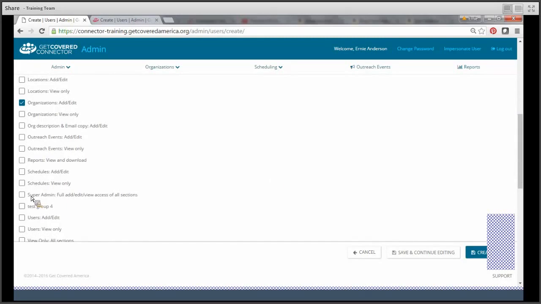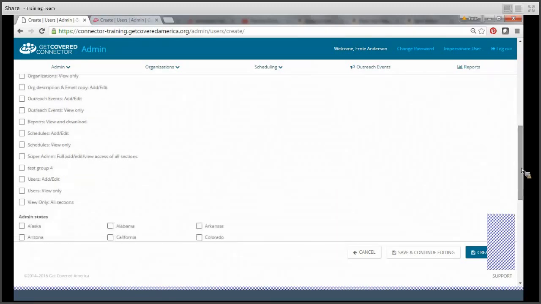We also have a comprehensive box here, which is a super admin full add, edit, or view of all sections. This is a one-stop shop box that allows you, as the creator of this user, to say what someone can do once they log in. This kind of autonomy allows organizations to create users the way they would like to. As we scroll down the page here, once again, you have the super admin, a full add, edit, view. And this is a comprehensive user permission that allows this person to see and edit all of the functions in the connector admin.